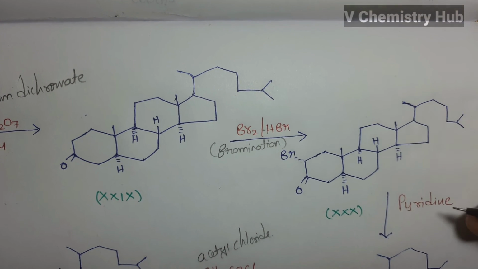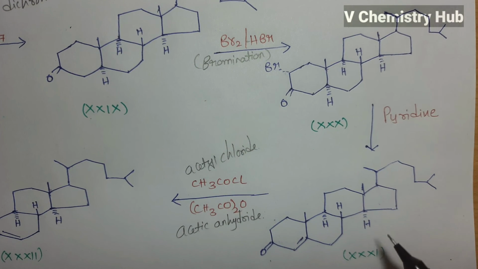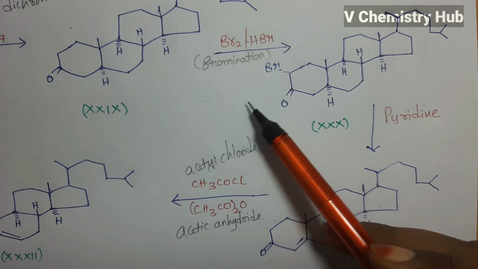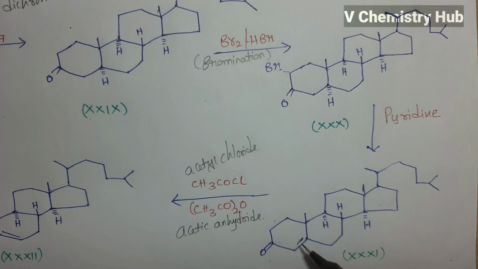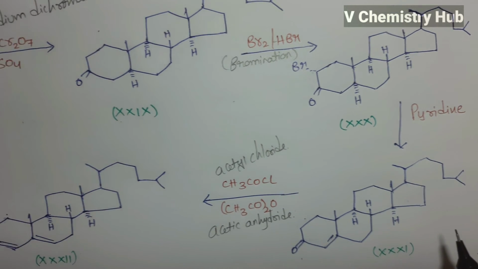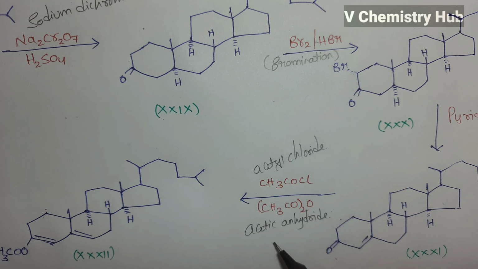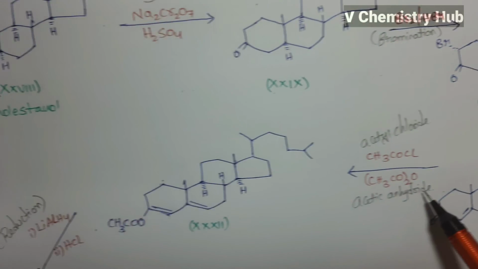So this is on treatment with pyridine. Then we will get this compound. So bromine gets eliminated over here, and a double bond forms here. So later on, this is treated with acetyl chloride in presence of acetic anhydride. Then we will get this compound.